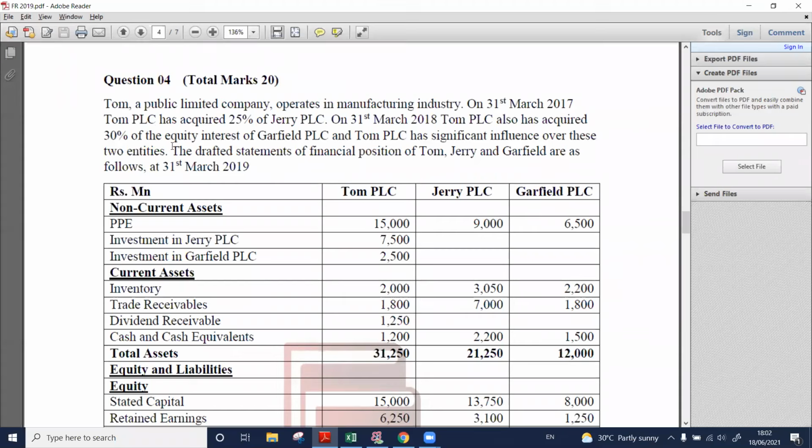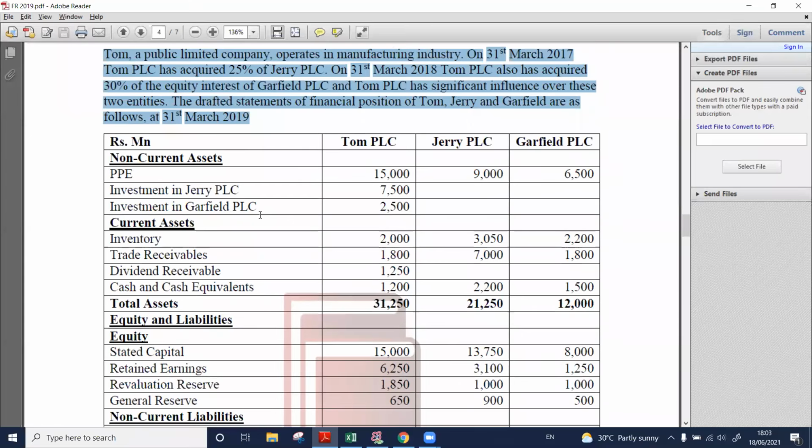Right. So they have given us some information, probably the information related to the acquisition. And we are given the balance sheet of 3 companies called Tom, Jerry, and Garfield PLC.